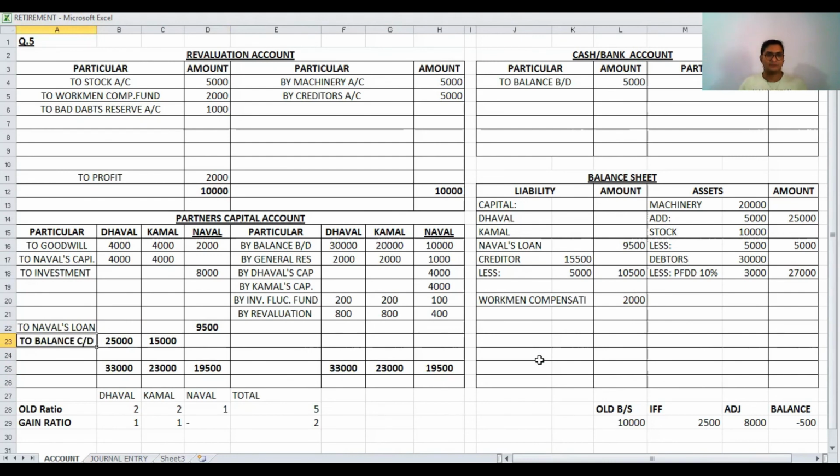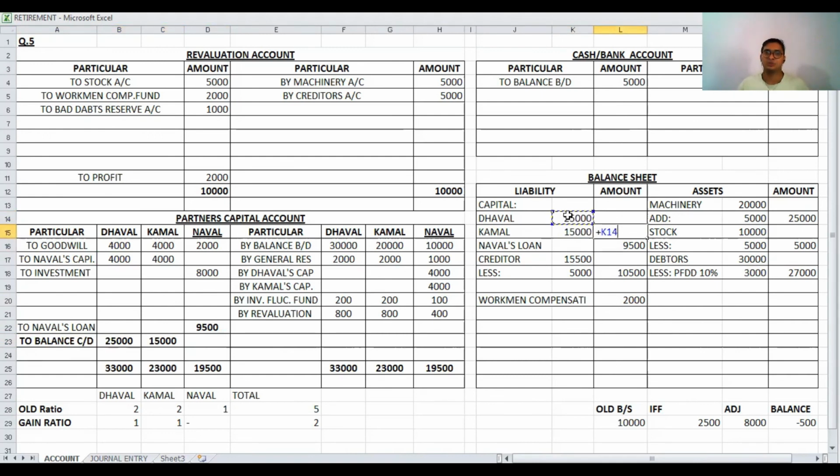Once again, in the partners' capital account, first of all we close Naval's capital, and the difference is loan. So this loan in the liability side stands for 9,500, and for the remaining partners, Dhaval and Kamal, the second entry for this difference is on the liability side, 25,000 and 15,000.